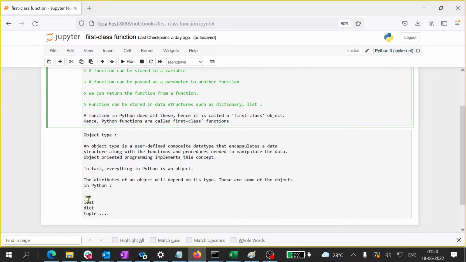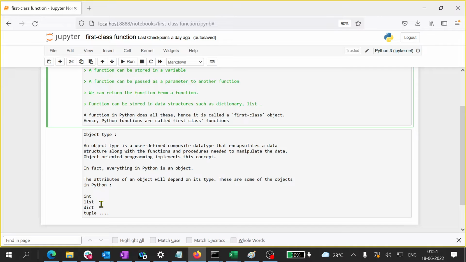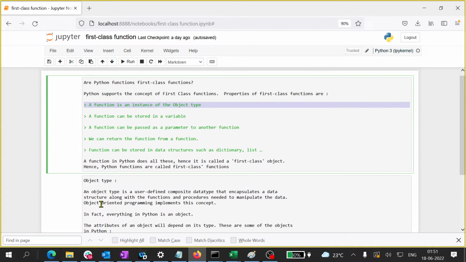Things like int, list, dict, tuple, etc. are all objects, and hence they have their functionalities built in, right? So this is all about object type.